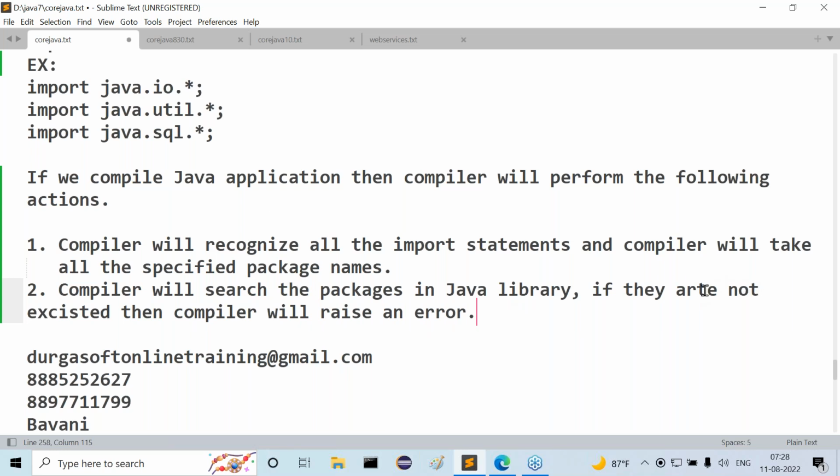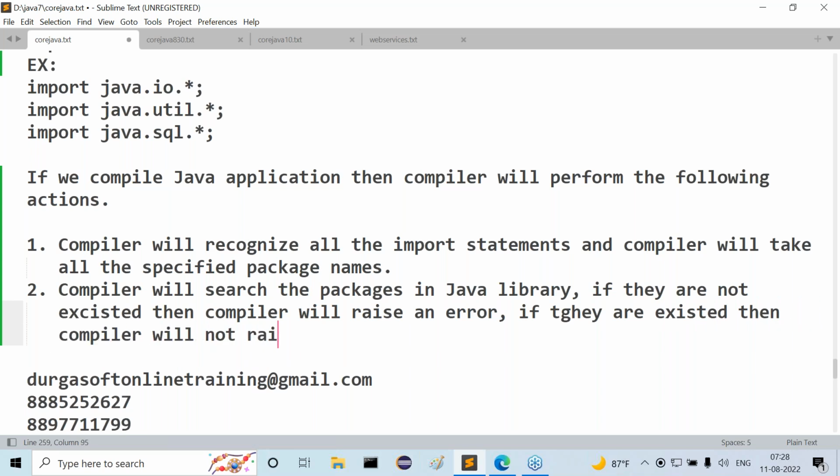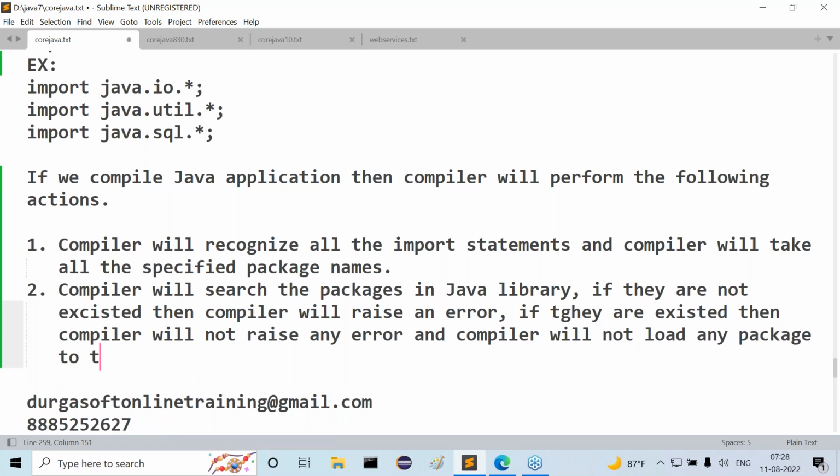If they do not exist, then the compiler will raise an error. If they exist, then the compiler will not raise any error, and the compiler will not load any package to the memory.